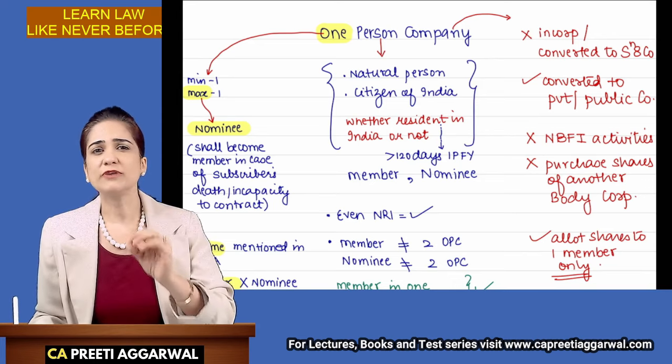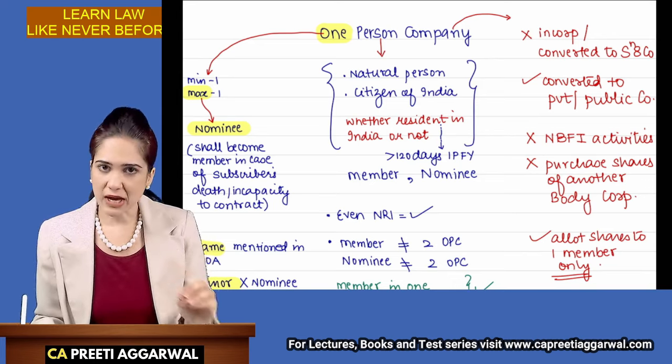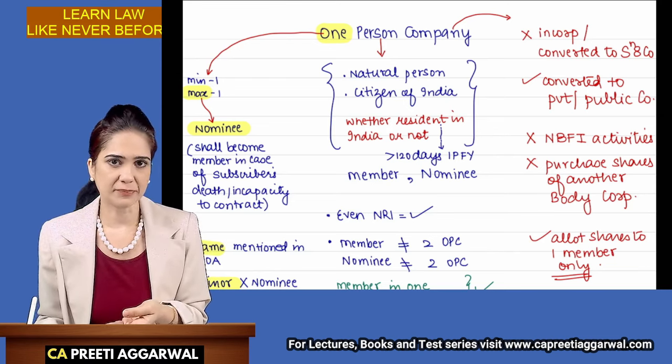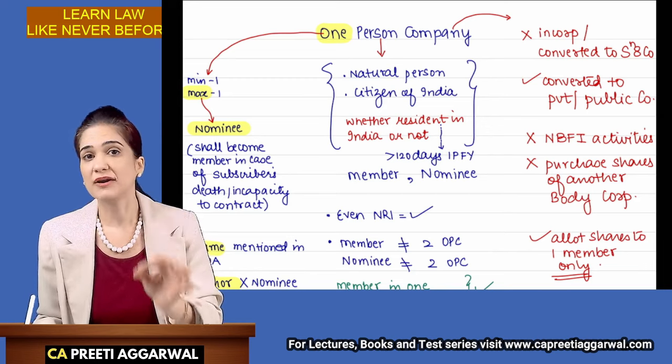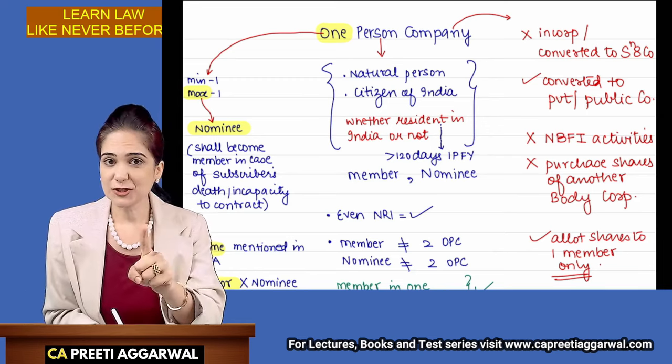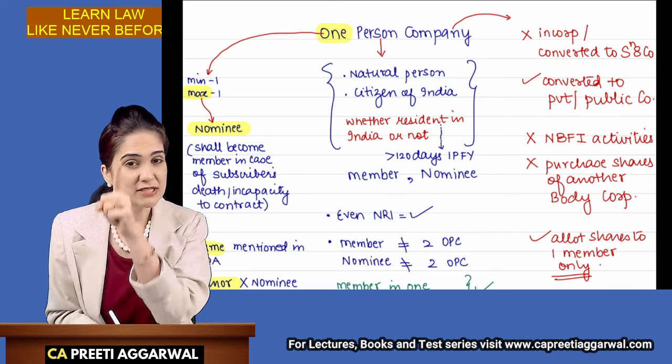But that is only for our discussion. It is not going to be asked in the exam. At this stage, you are already aware of the concept of one-person company. Let us now discuss things which are really important for exam. Please pay attention. There's a flow. Okay, there is a proper flow.